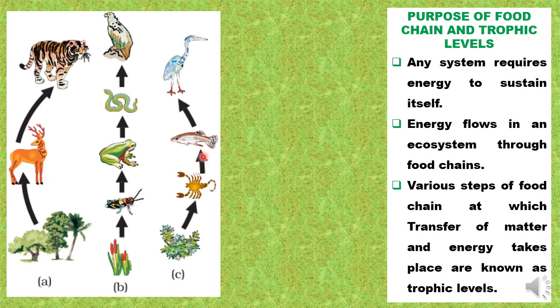So here we are seeing a forest food chain. Some herbivorous animals will be feeding upon the green plants, and they will be eaten by some carnivorous animal. If we start from a grassland, then small insects will be eating the leaves of the grass, and they might be eaten by the frog, which will be eaten by the snake, and the snake will be eaten by the eagle.